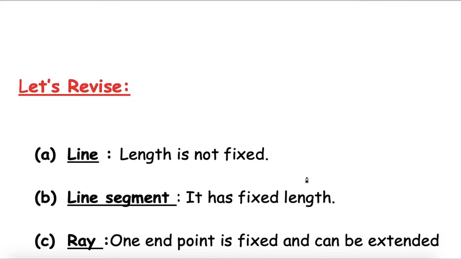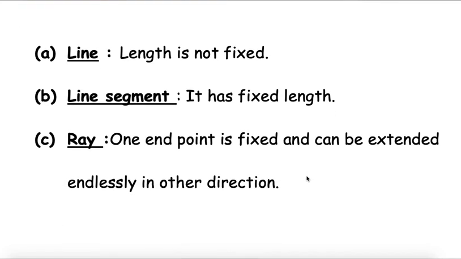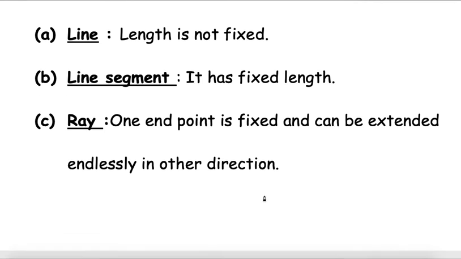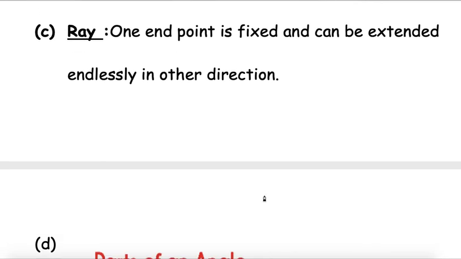And let's see what all we have learnt in this video. We have learnt about line. A line's length is not fixed. It is a straight path, but which is not fixed in length. Second is line segment. It has got a fixed length. We can measure its length. Then comes ray. A ray has one endpoint fixed and it can be extended endlessly in the other direction. Means it can go on and on and on in another direction.